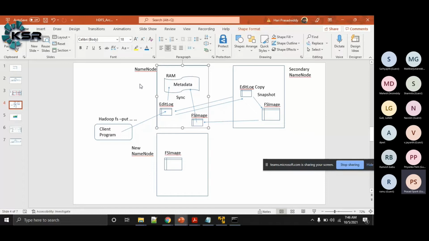Now, whenever you start querying the HDFS, whenever you run Hadoop FS commands, the request will go to the name node, and the name node can immediately give the responses. It can immediately give the information about the data that is stored on your HDFS.